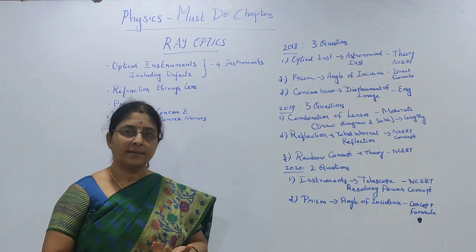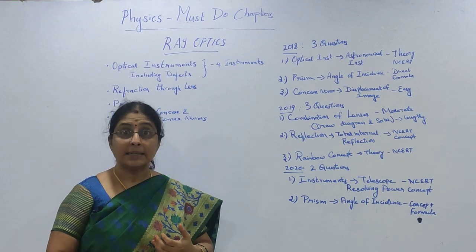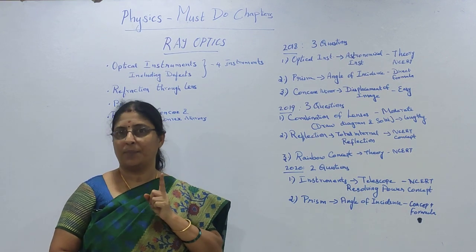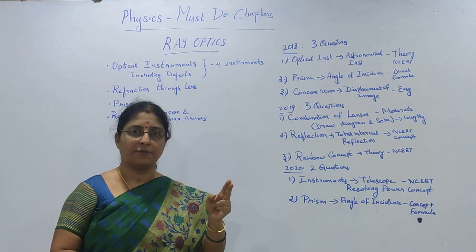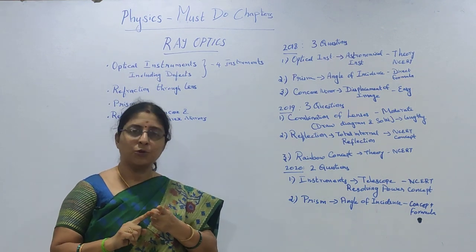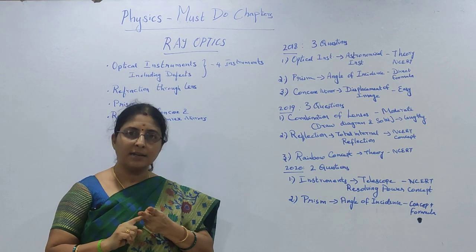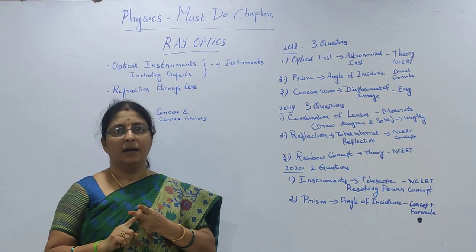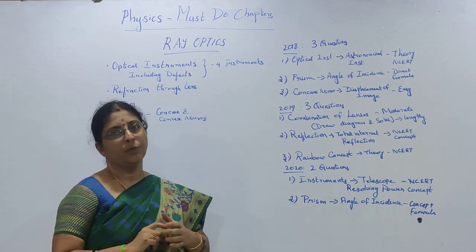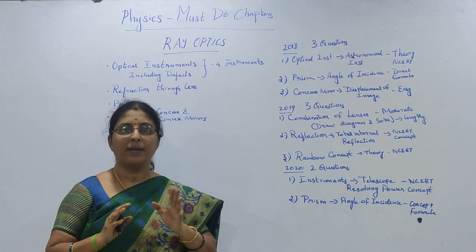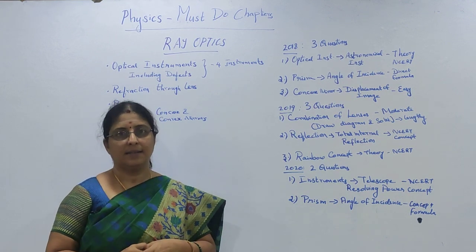That explains that this chapter is easy to answer. One thing is that it is easy to prepare, which you have to focus on. Another thing is that it is easy to answer in the examination. Which chapter is easy to answer if you prepare? In that category you will have ray optics. It will be an easy to answer chapter in the examination.